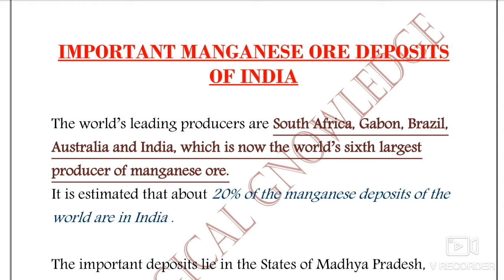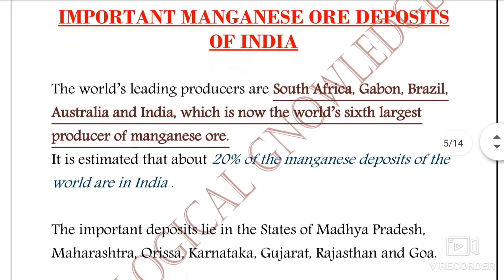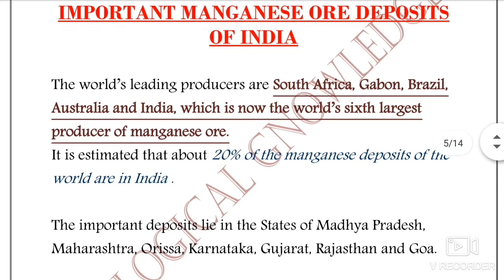And now we will discuss the classification of manganese ores in India. The world's leading producers are South Africa, Gabon, Brazil, Australia, and India.